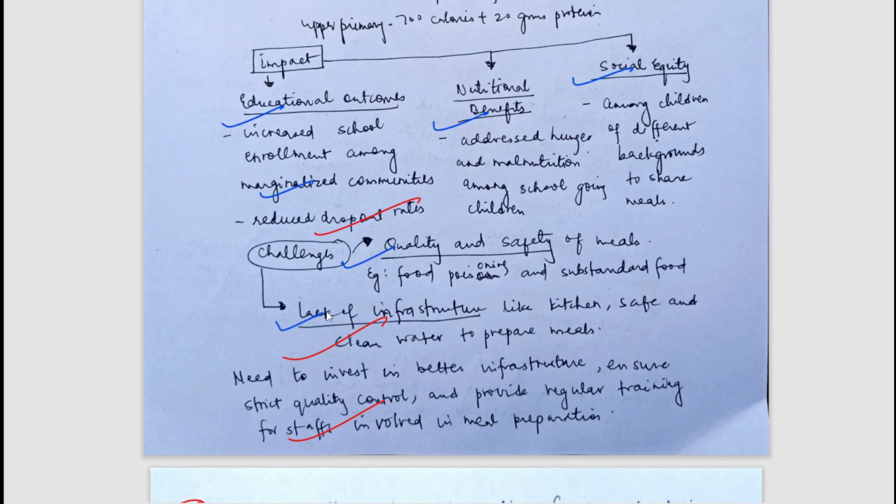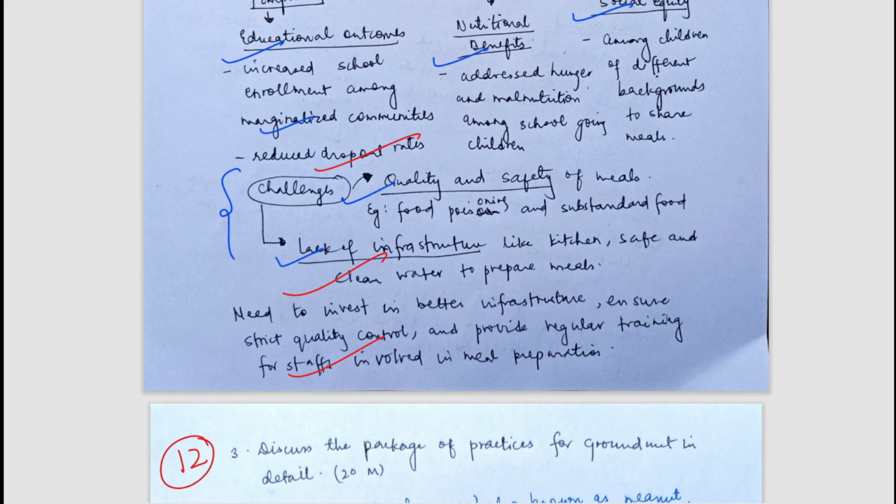Many times what happens, it has become a norm in the backward states such as Bihar, Jharkhand, in some parts of Chhattisgarh, many areas where you can observe also that the children are not going to school to study. They are just going in the lunch period, eating the lunch and coming home. So these are also the challenges which need to be corrected. Okay, or which need some attention, and appropriately concluded answer. Now let's move to the next question.